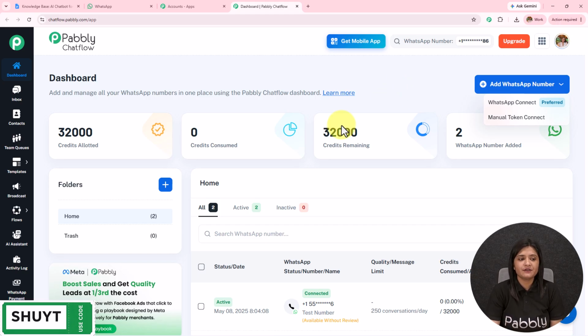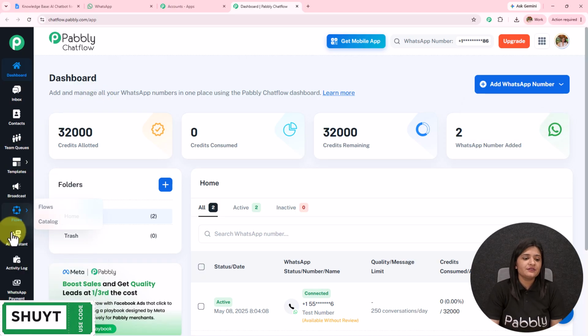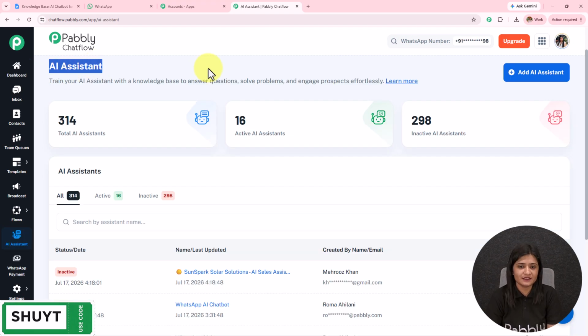Also on the left-hand side, we have the most important features of Pabbly Chatflow. Now on the left hand side, we have this option of AI assistant. To create this WhatsApp chatbot, we are going to open this. Let's open this. I've landed on this AI assistant page.